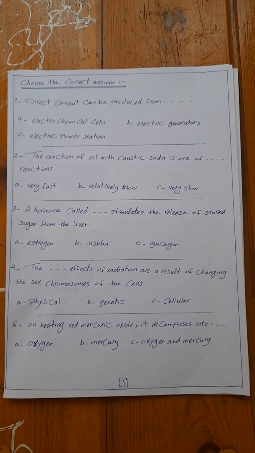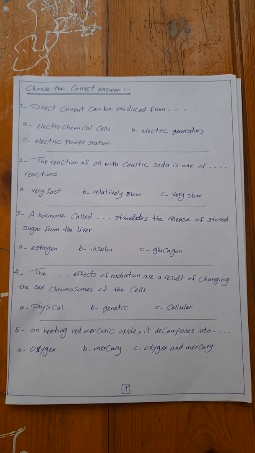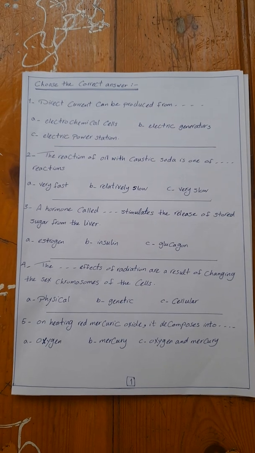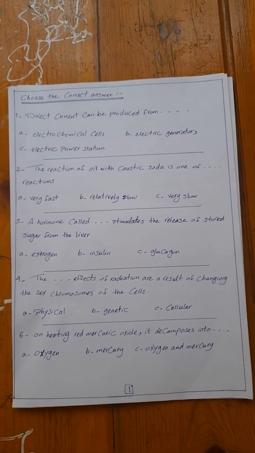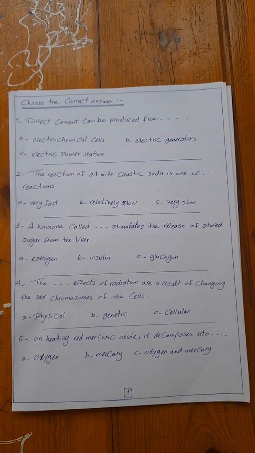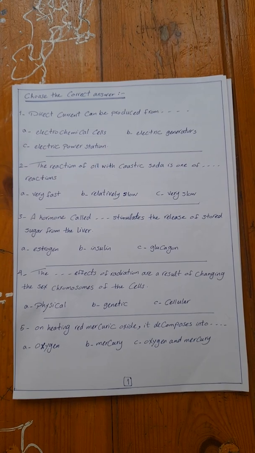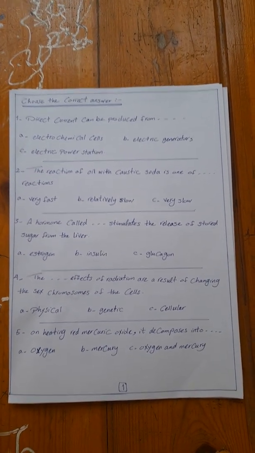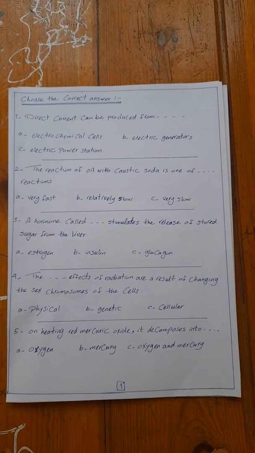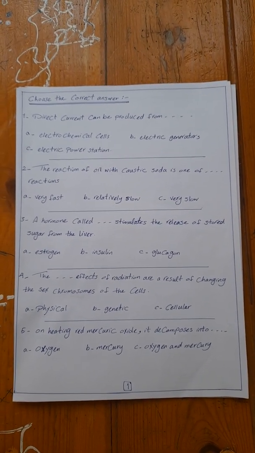Number 4, the space effects of radiation are a result of changing the sex chromosomes of the cells. From the effects of radiation changing the sex chromosomes of the cell, and as we know that chromosomes consist of genes, so this effect is known as genetic effect. The answer is genetic effect.